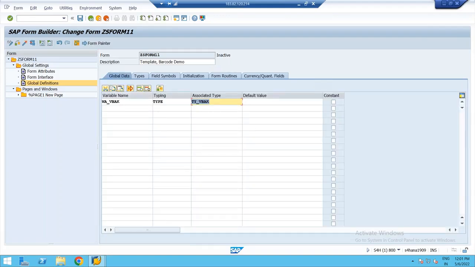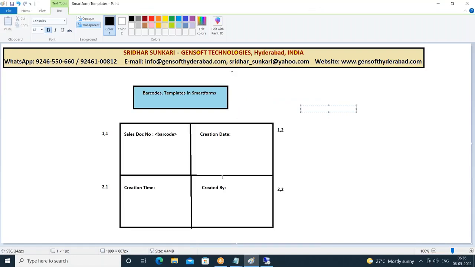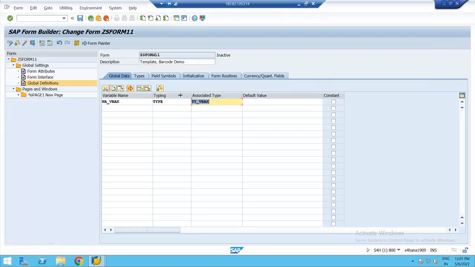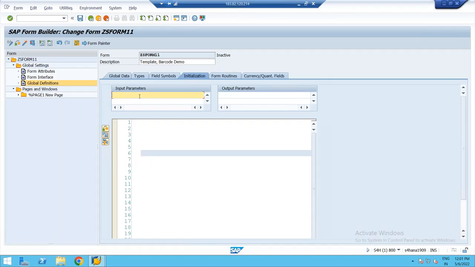Now in the smart form level itself, I want to retrieve the data. So where do we write the select query? In the initialization tab. The input parameter is I_VBELN. The output parameter is the work area, W_VBAK.